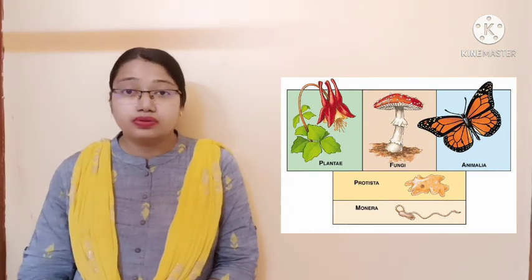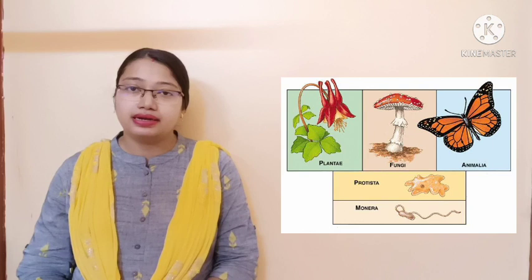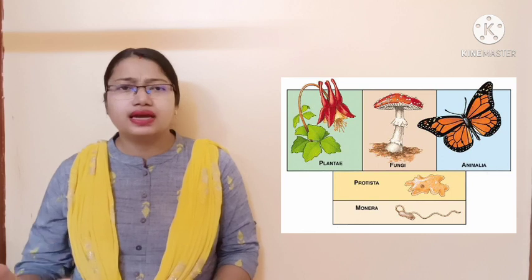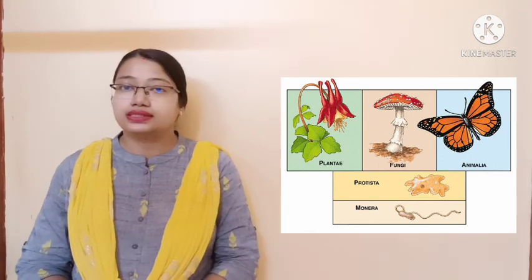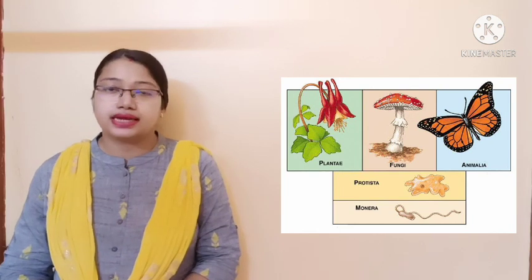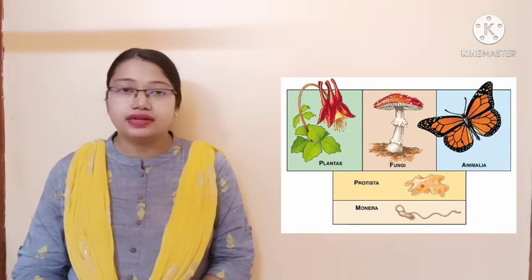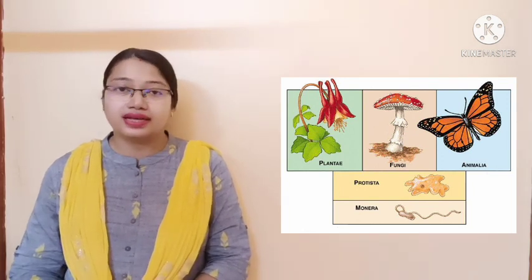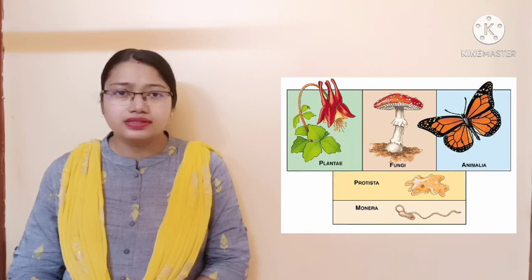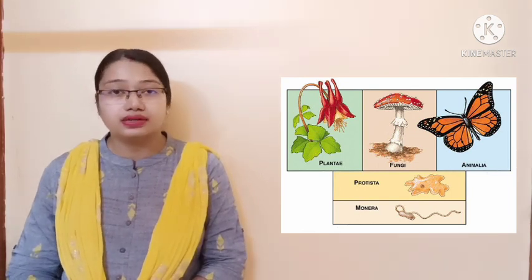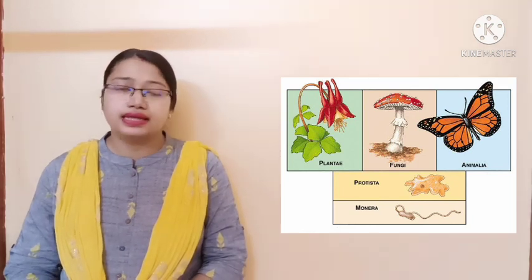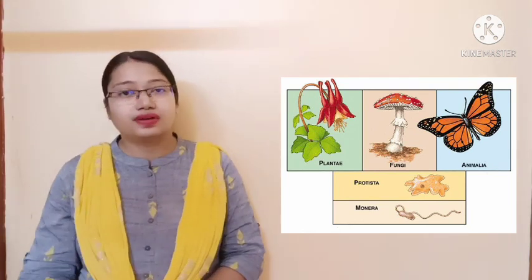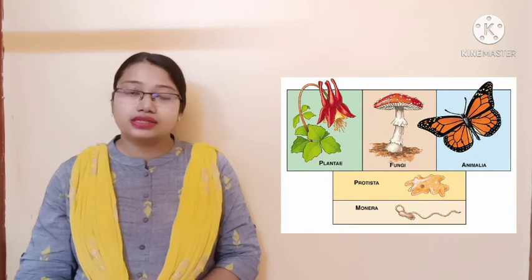We are going to study the basis of classification as an introductory part, and then we will be entering into the plant kingdom. Basis of classification. Why are we classifying them in this proper sequence? There are certain things we need to understand. Certain bases of classification are taken into account. For example, whether the organism is prokaryotic or eukaryotic, whether it is unicellular or multicellular, and what is the mode of nourishment in that particular organism. These are some of the criteria on the basis of which we have classified all the 5 kingdoms. Let us discuss one after another.